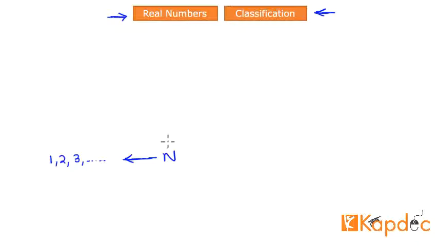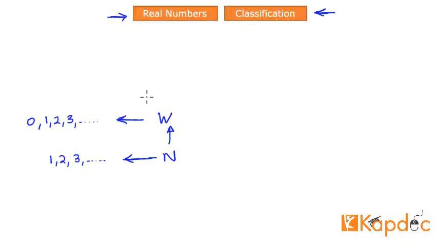Then as you go up the food chain, you come across the second set of numbers known as the whole numbers. Whole numbers include the natural numbers, of course, and they also contain one more number, such as 0. So 0 and natural numbers make up a space known as the whole numbers.